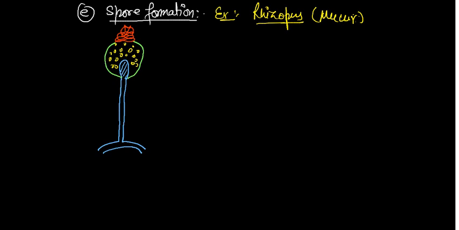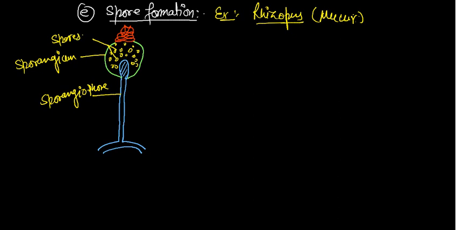This structure is called sporangiophore. This structure in which spores are present is called sporangium. The dotted structures are called spores.